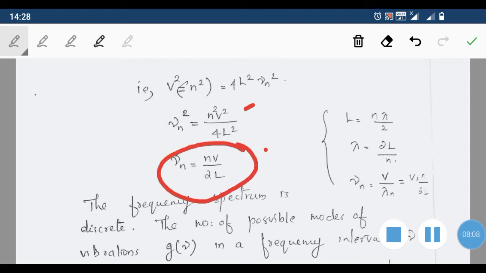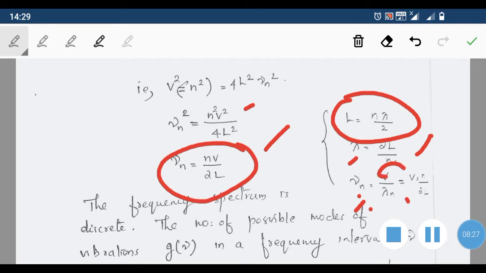We have already introduced a condition like this for the wavelength and the length of the string. From this, L is equal to nλ by 2, so λ is equal to 2L by n. From that also we get the same value: ν_n is velocity divided by wavelength, so it is equal to v into n by 2L.